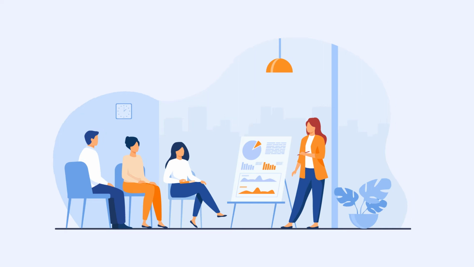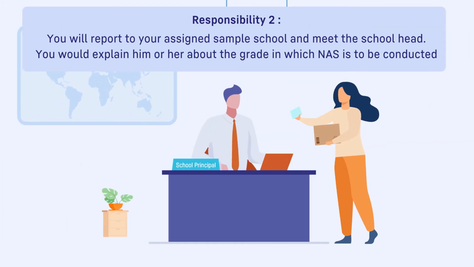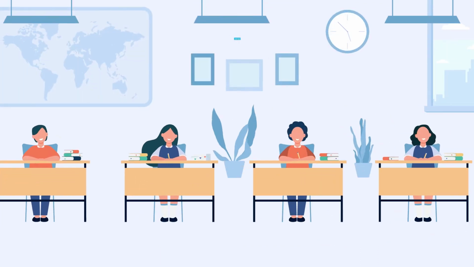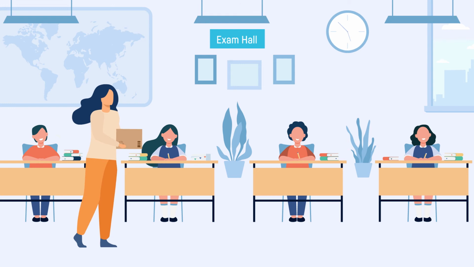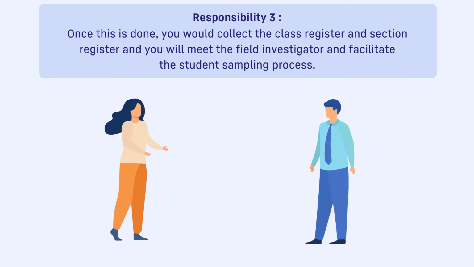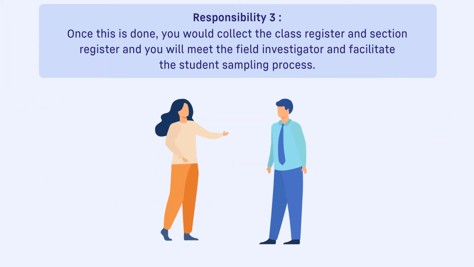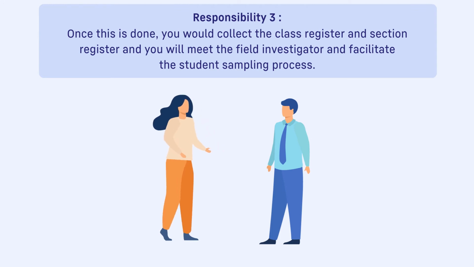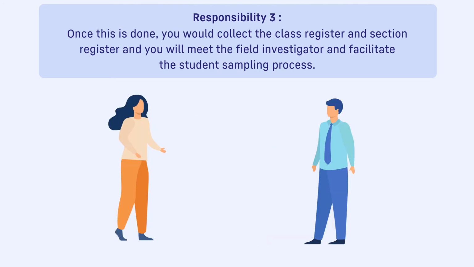Next, you report to your assigned sample school and meet the school head and produce your letter of appointment. You would explain to him or her about the grade in which NAS is to be conducted. After this, report to a designated room where you keep all test materials and arrange the test booklets, OMRs, and questionnaires for distribution. Once this is done, you would collect the class register and section register and you will meet the field investigator and facilitate the student sampling process.